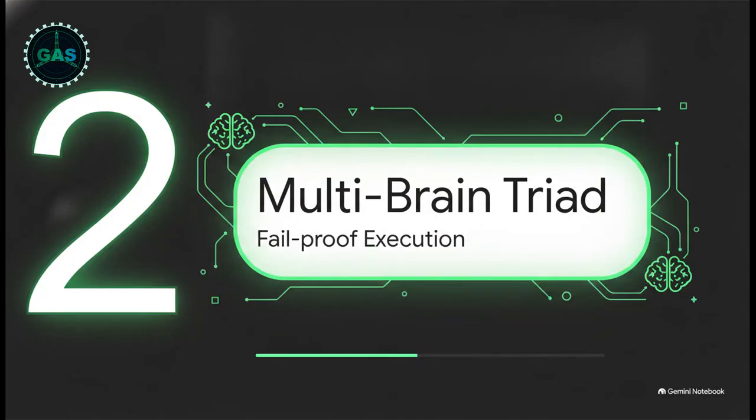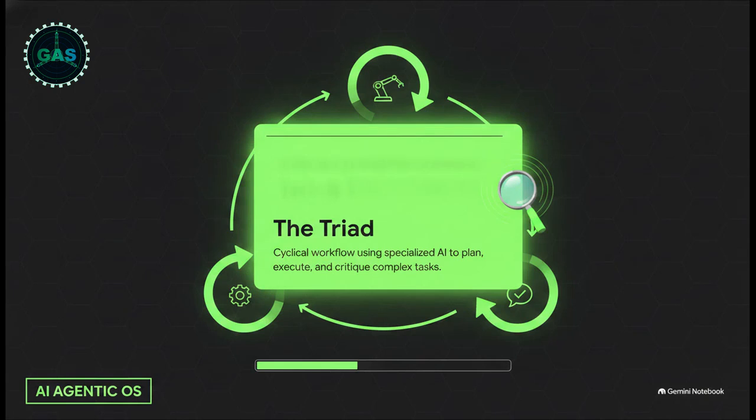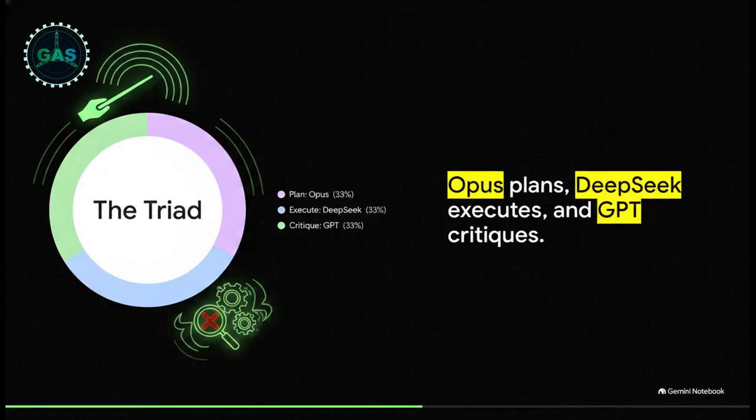Moving right along to Section 2, the multi-brain triad strategy for fail-proof execution. Look, if you've only got one AI brain running in isolation, you're leaving a massive amount of capability on the table. This is where we stop relying on just one model for everything. The triad is a cyclical workflow. It basically means we use highly specialized AI models to plan, execute, and critique complex tasks seamlessly. By passing tasks between expert models, you're creating this fail-proof, high-quality execution cycle that can just run 24/7 without any brain isolation.